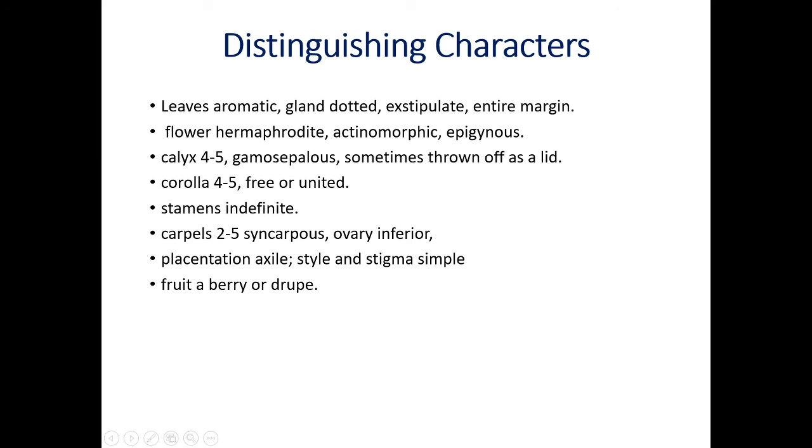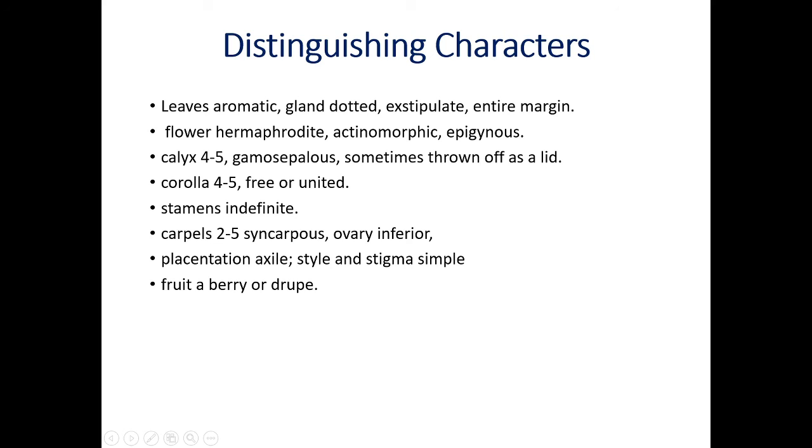Leaves aromatic, gland dotted, exstipulate, entire margin. Entire margin means margin smooth. Exstipulate means small leaf-like structures are absent at the base of leaves. They are gland dotted. Leaves are aromatic. Flowers hermaphrodite. Hermaphrodite means bisexual. Androecium and gynoecium are present on one and the same flower. This condition is called hermaphrodite or bisexual.